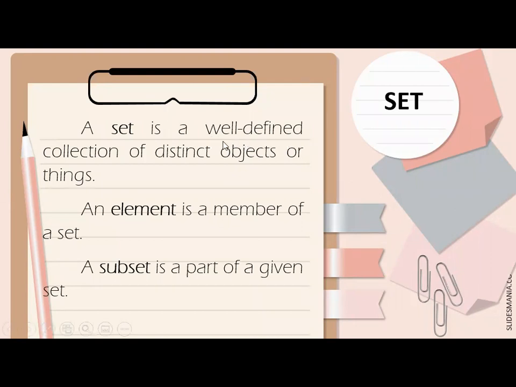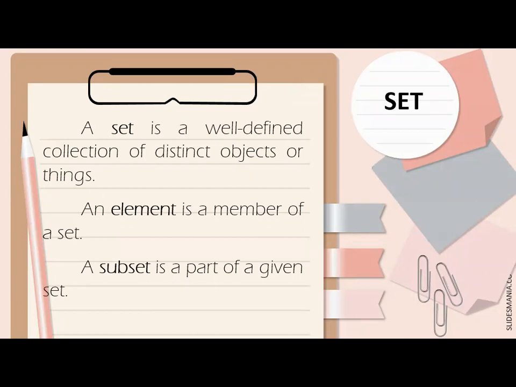So, kapag hindi well-defined yung mga objects or yung mga collection of distinct objects, halimbawa, set of teachers. Teachers saan? Di ba? There are many teachers. So, hindi natin ma-define lahat ng mga teachers o hindi natin maibibigay lahat ng mga teachers, di ba? So that is not a set. Kasi nga hindi siya well-defined.